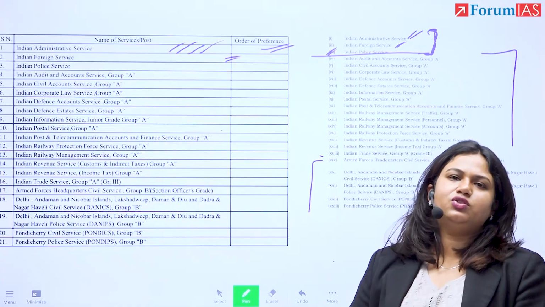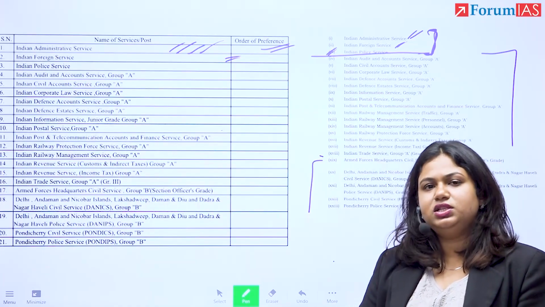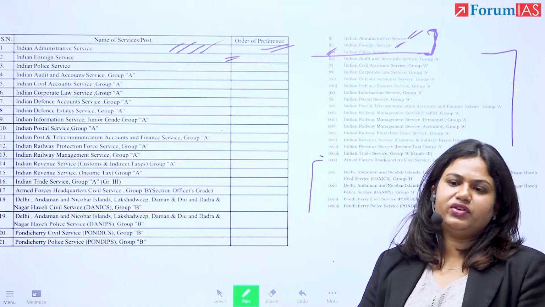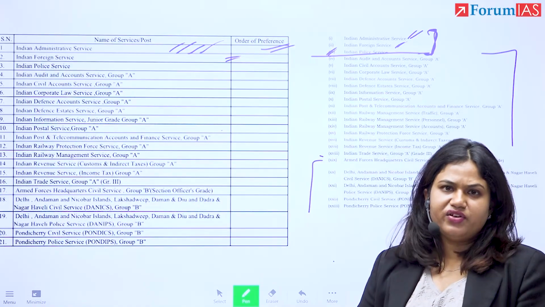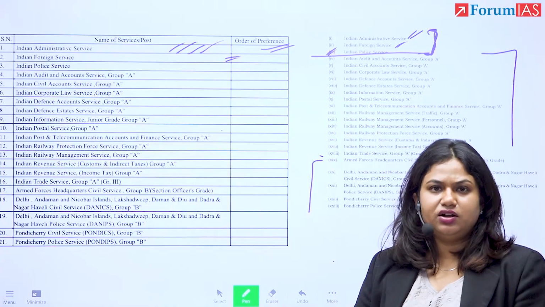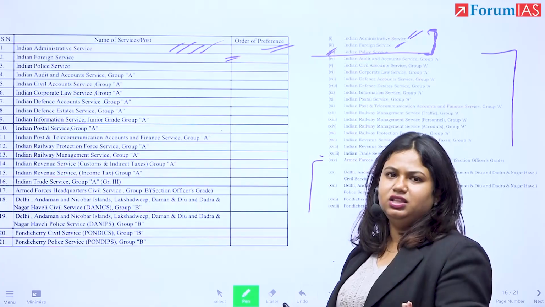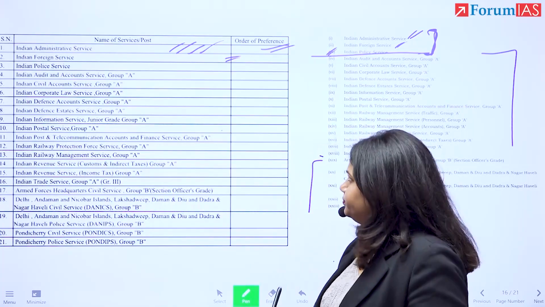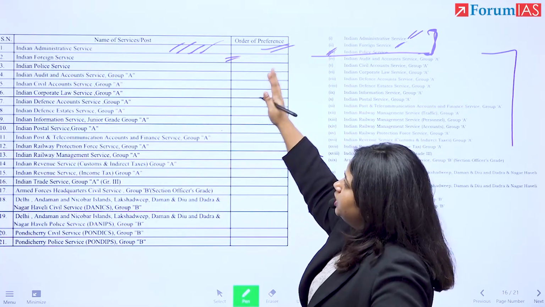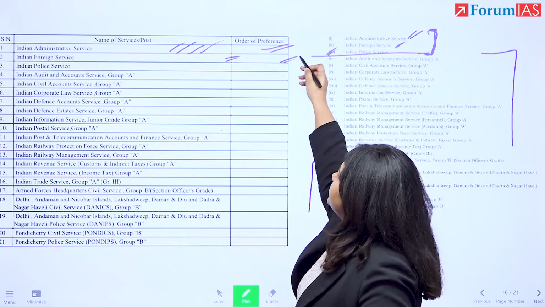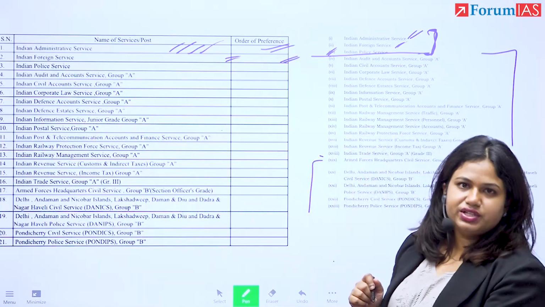But that does not mean that you never come back to India. It also means that you do get the opportunity to serve in the offices of the Ministry of External Affairs within the country as well. So you can have deputation in the country. You can also be heading the passport centers in different places. Now, for the sort of person who wants Indian Foreign Service first, you must write it first.